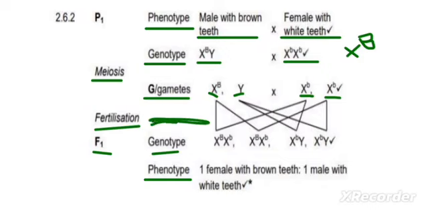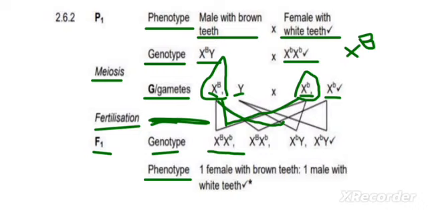For the genotype, what do you fill in, right? You take the first allele, which is X capital letter B, and combine it with the first allele on the female side. On the male side, we have X capital letter B. Combine it with the what? The first X of the female, which is X small letter b. They are combined together. And then you take the very same X capital letter B of the male and combine it with the last X of the female.